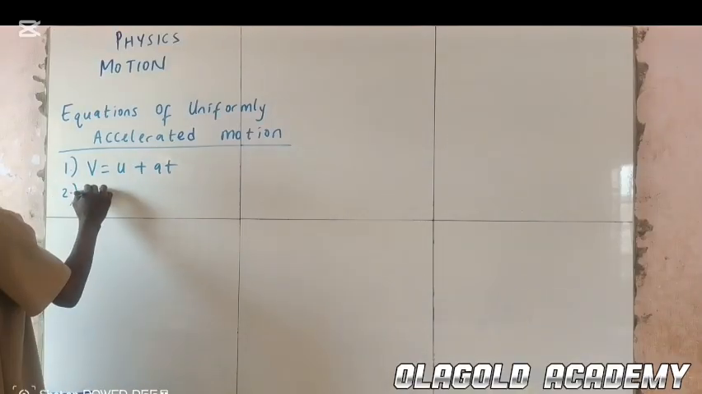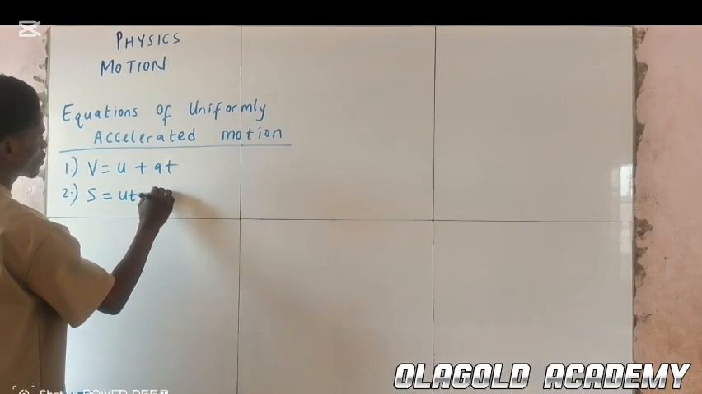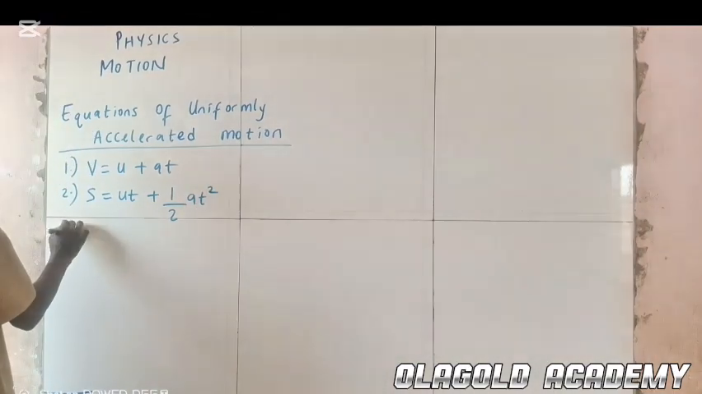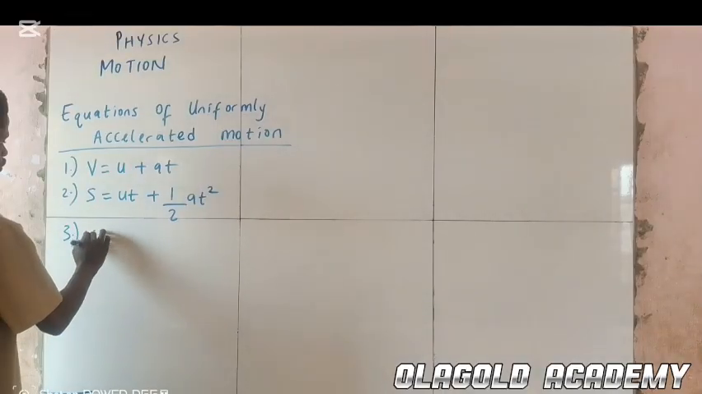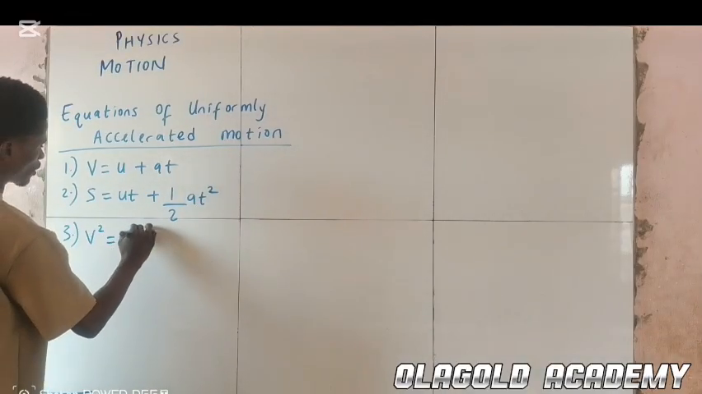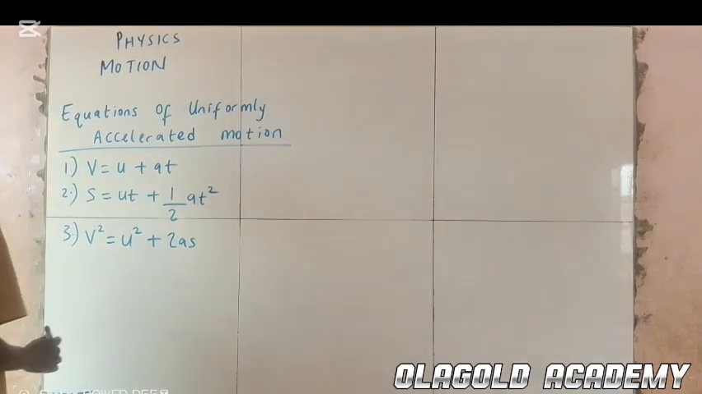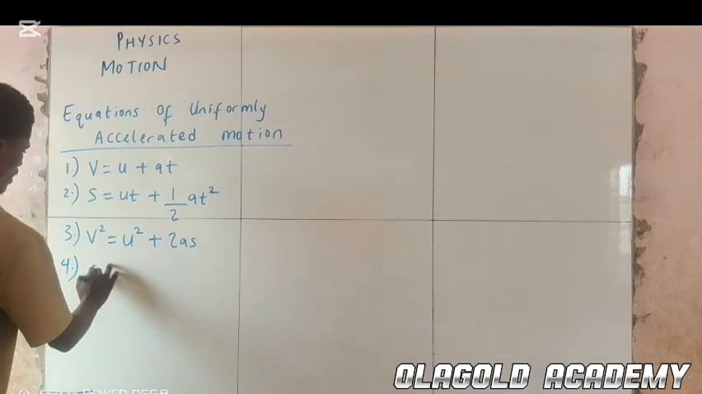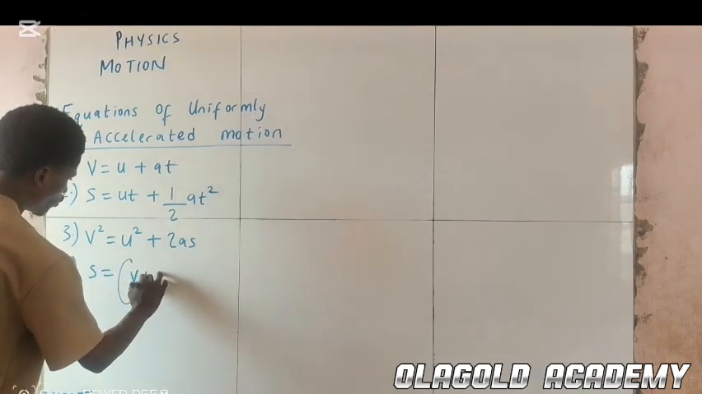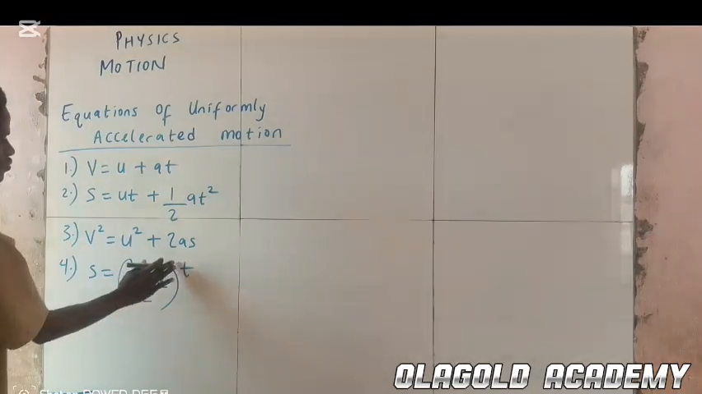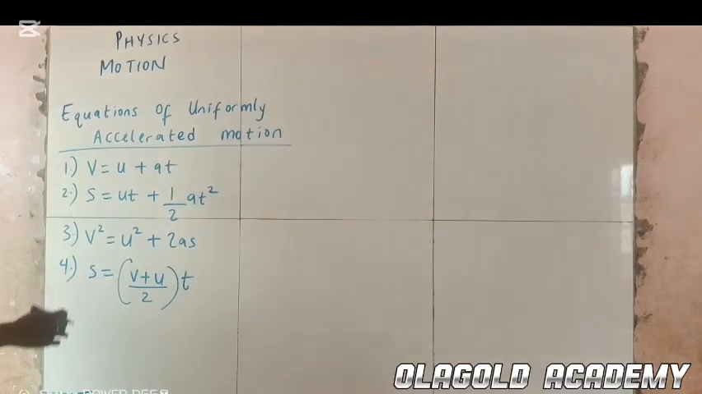Second equation, we have S equal to UT plus half AT squared. Number 3, we have V squared equal to U squared plus 2AS. Number 4, we have S equal to open bracket V plus U over 2 close bracket multiplied by T. So we have these as our 4 equations of uniformly accelerated motion.